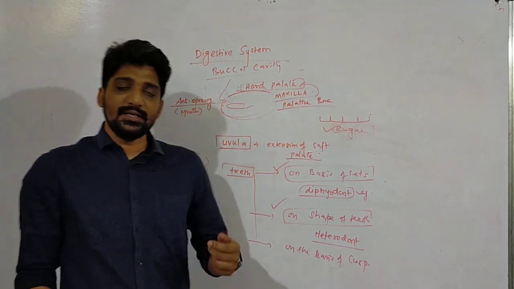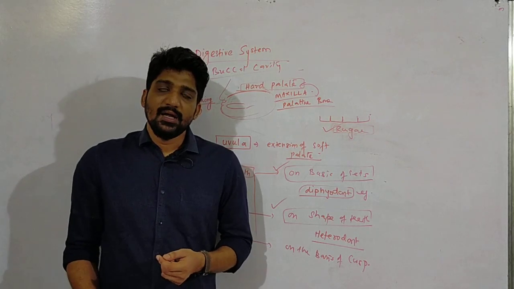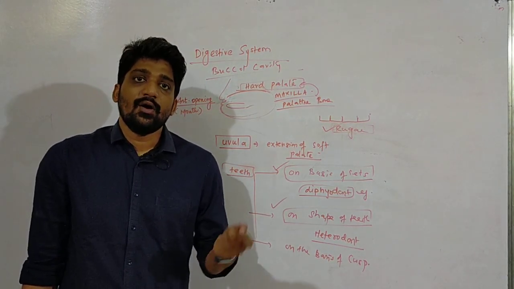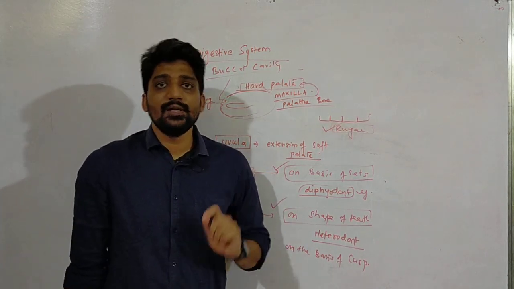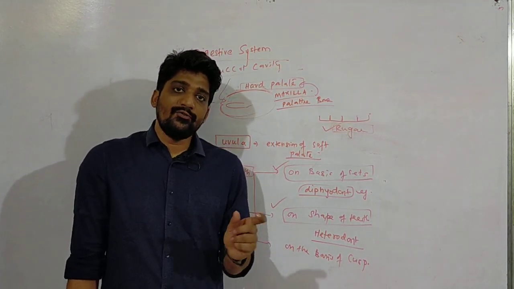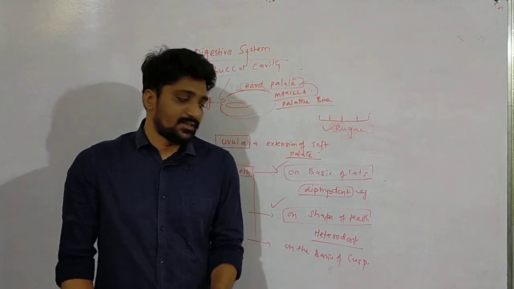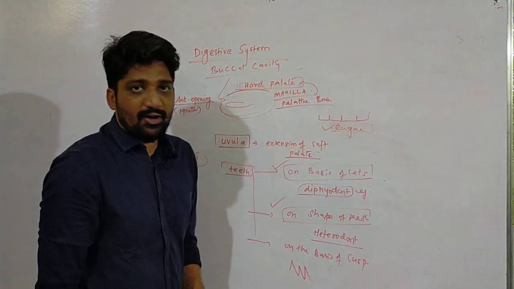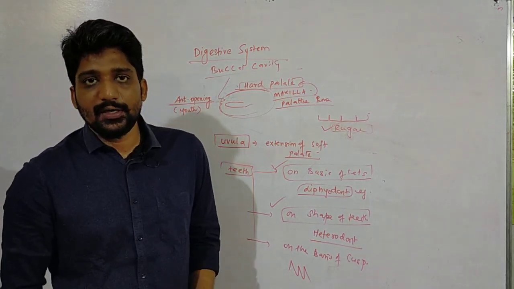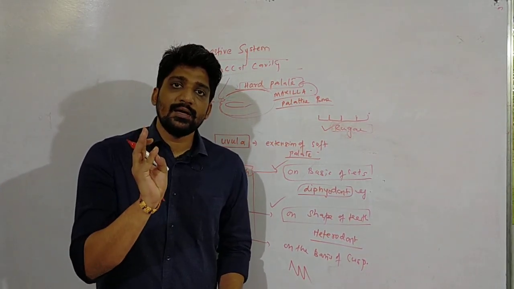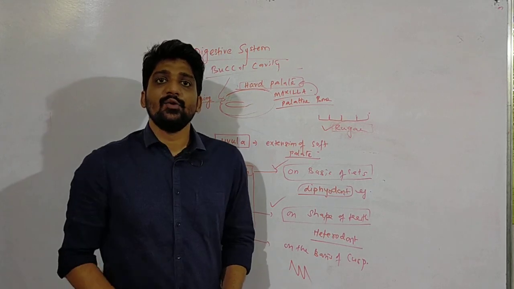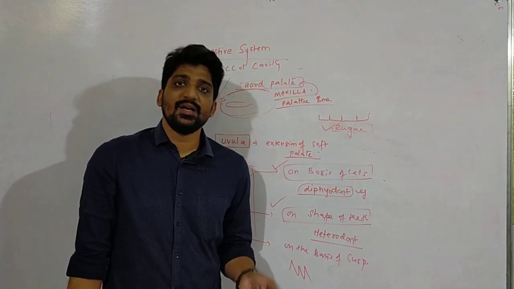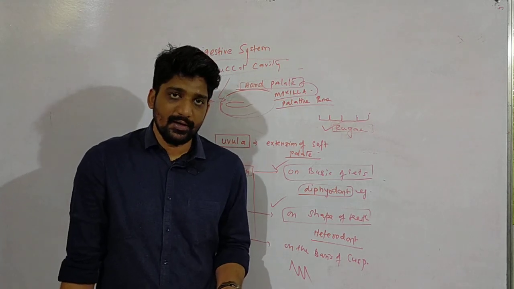Lophodont. There was one question in the examination in 2012, I remember. What are the organisms or what are the teeth which belong to the lophodont category? So lophodont means narrow ridges are formed, which is called lophodont. Okay, so in humans, premolar and molar are the lophodonts. Similarly, who has lophodont? Elephants and horses have lophodont.